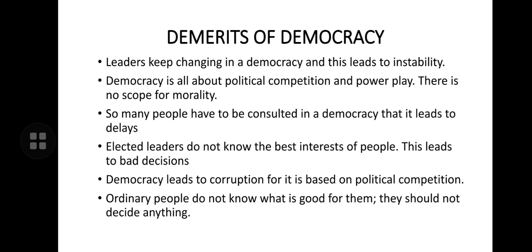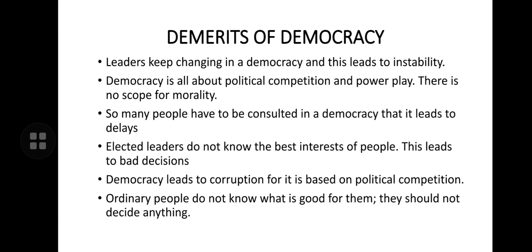Yes, democracy is a government of institutions in which individual opinions do matter, but whenever a decision is to be taken, it has to be consulted with lot many people, lot many institutions. So this delay is obviously bound to take place, right? So elected leaders do not know the best interest of people. This leads to bad decisions.